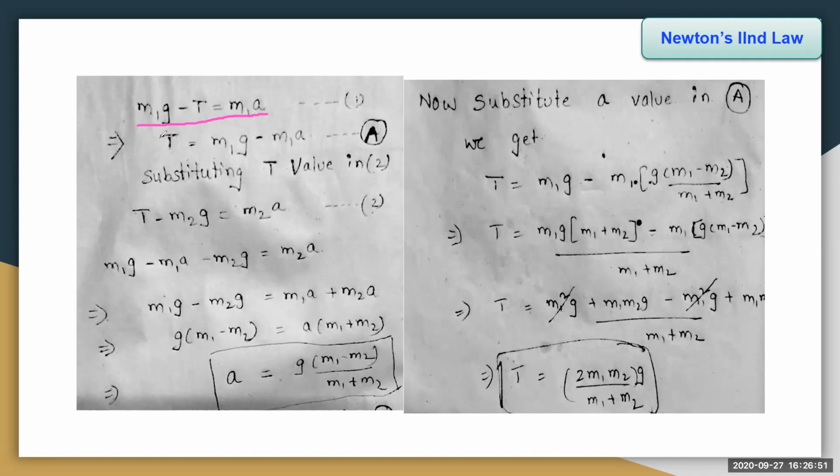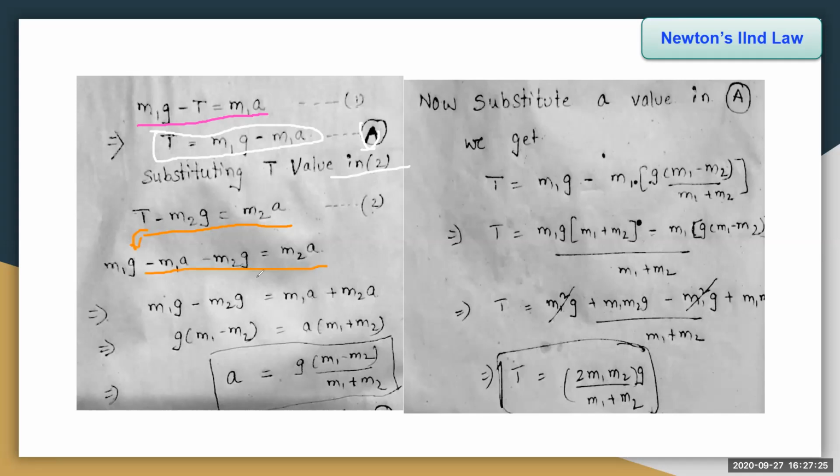Then we get T is equal to m1g minus m1a, and we write this equation as capital A. Now substituting this tension value in the second equation, T minus m2g is equal to m2a, we get m1g minus m1a minus m2g is equal to m2a.